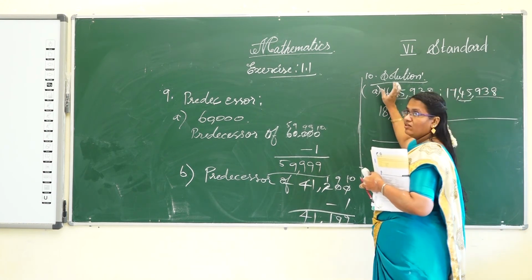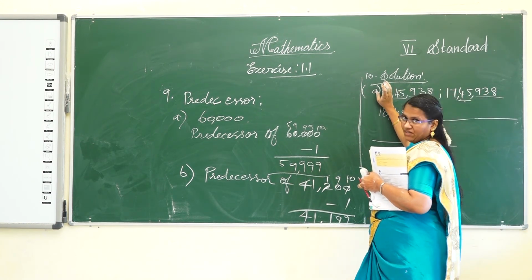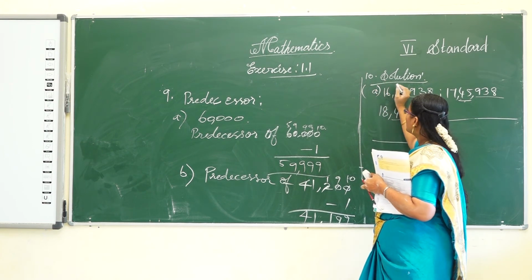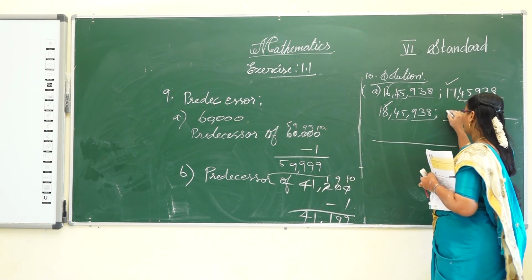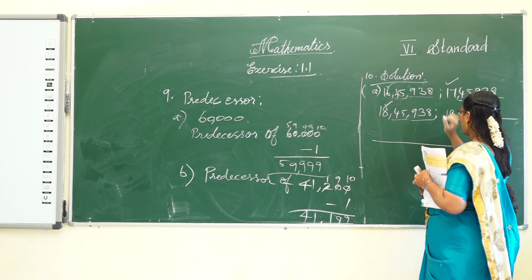Only the first digit from the left varies. 16 here, next 17, here 18. So the next one should be 19.